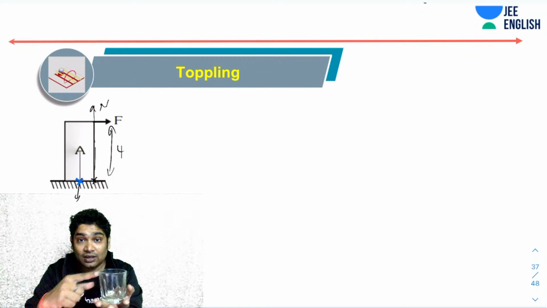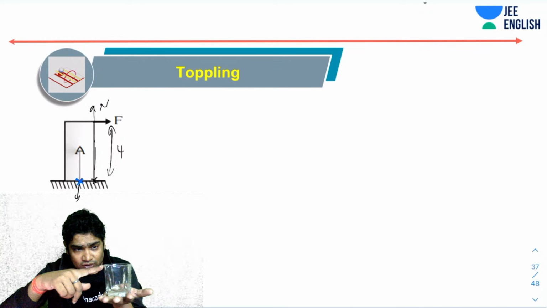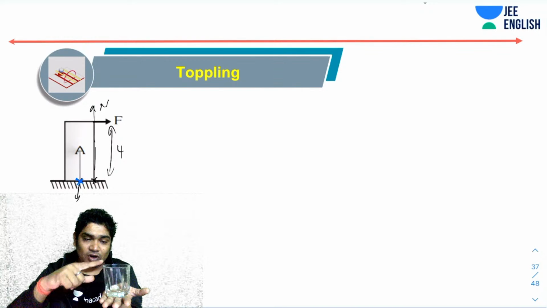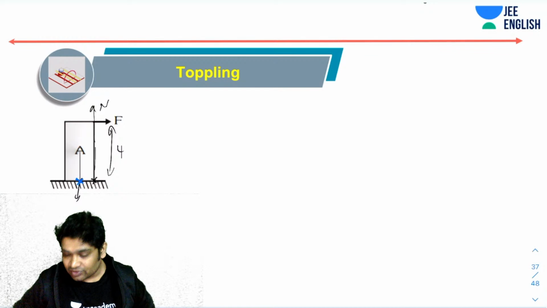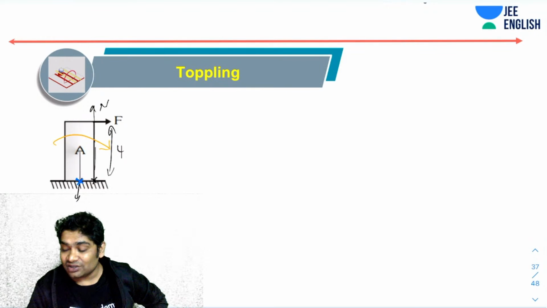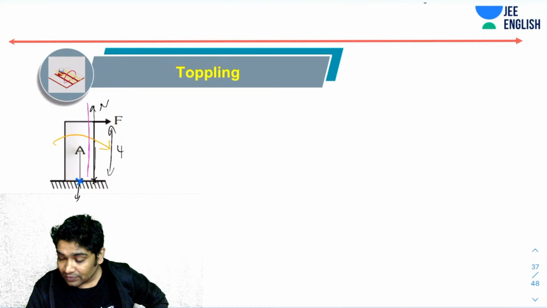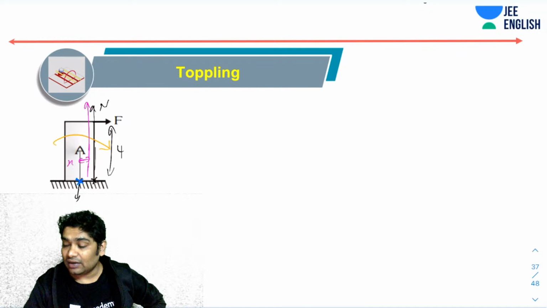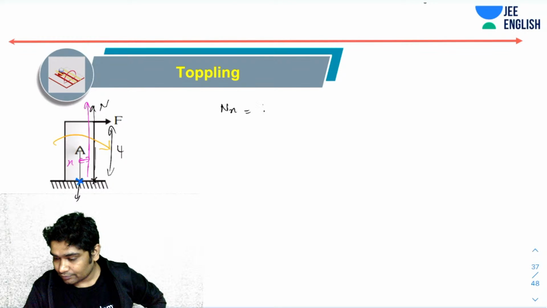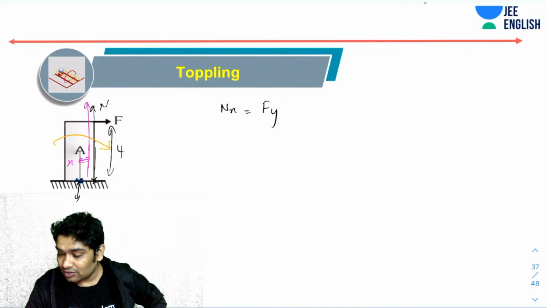Now the condition for toppling is, why does it not topple when I apply a small force? What is the force which is balancing the torque of this force? Your N shifts. Whenever you apply this force, it is trying to twist this in this direction, so the effective position of N shifts. The shifting of N, x, can be calculated as Nx equals Fy, taking torques about this point. Mg and friction would not produce any torque.